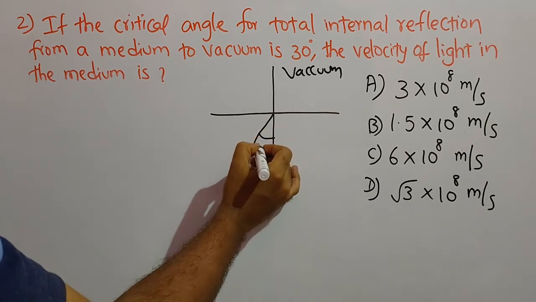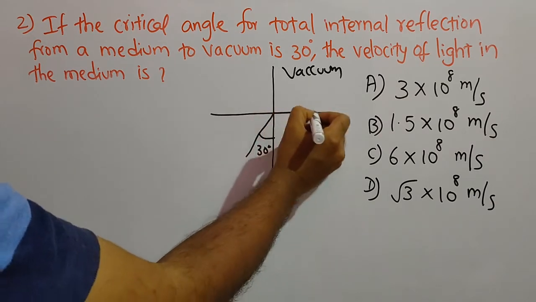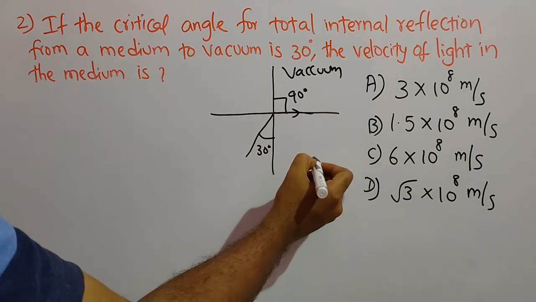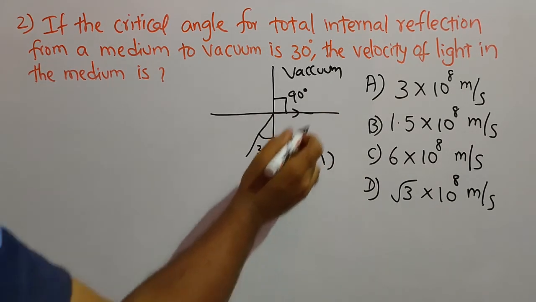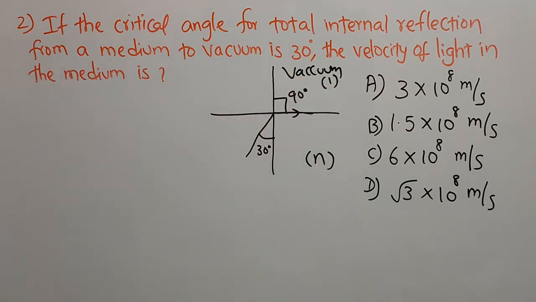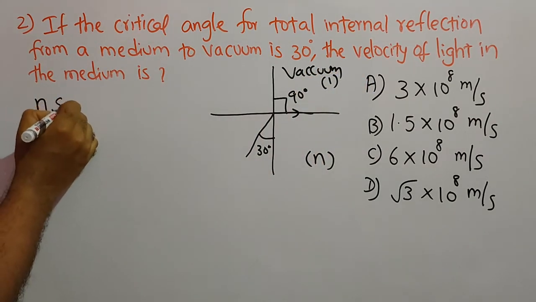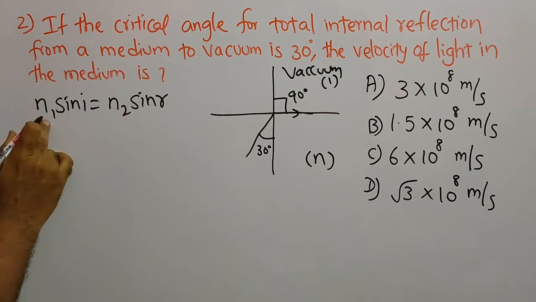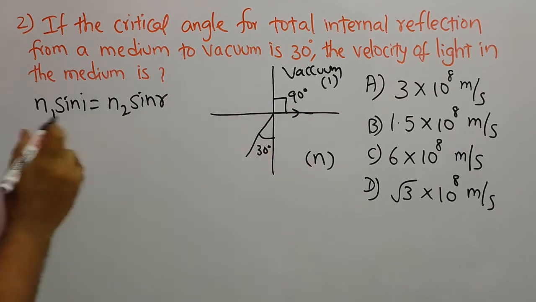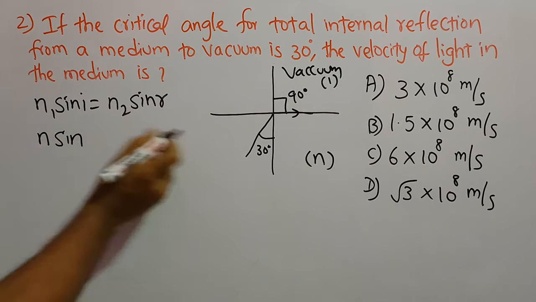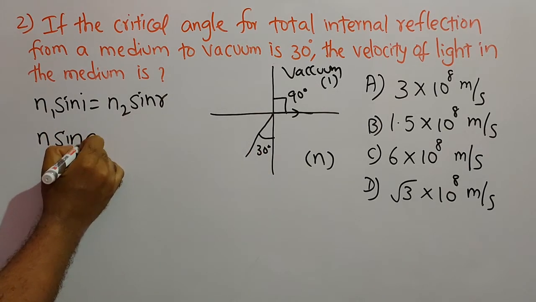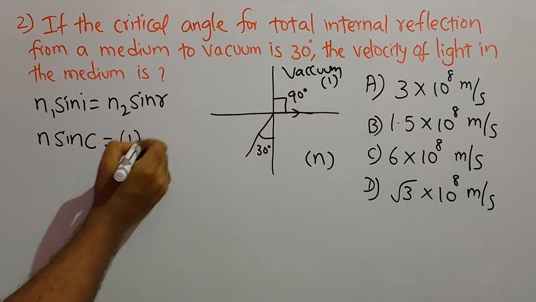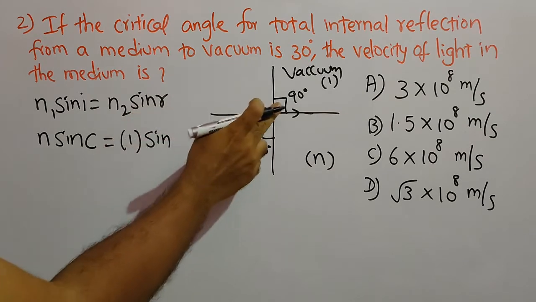So critical angle is given as 30 degrees. So for critical angle, the angle of refraction, it is 90 degrees. Let the refractive index of this medium be n, and for vacuum we know refractive index as 1. So by applying Snell's law, n1 sin i is equal to n2 sin r. So n1, refractive index of this medium, that is n, and angle of incidence, a critical angle, I will write C, is equal to refractive index of second medium, that is vacuum, I will write 1, and angle of refraction, that is 90 degrees.